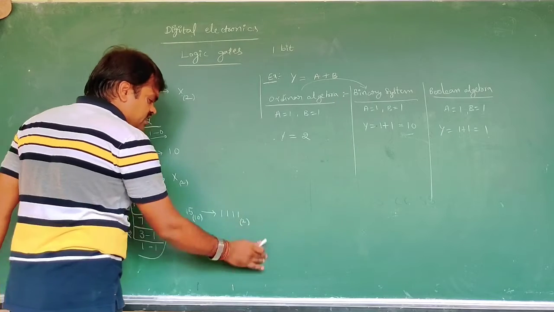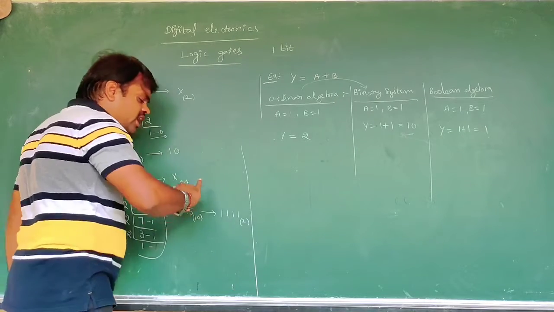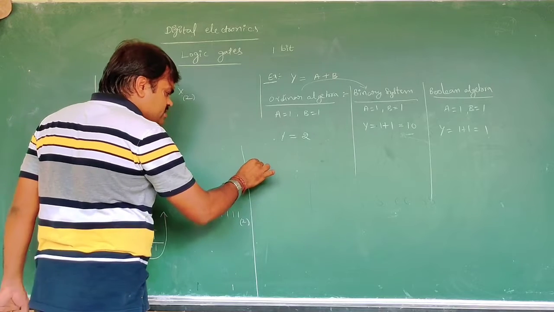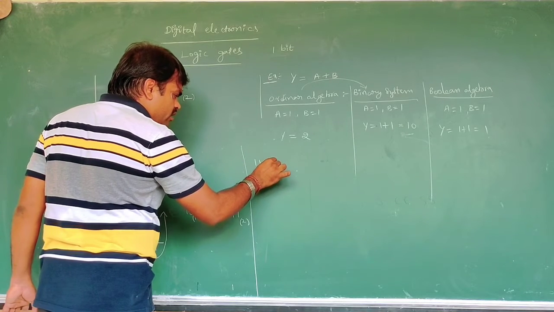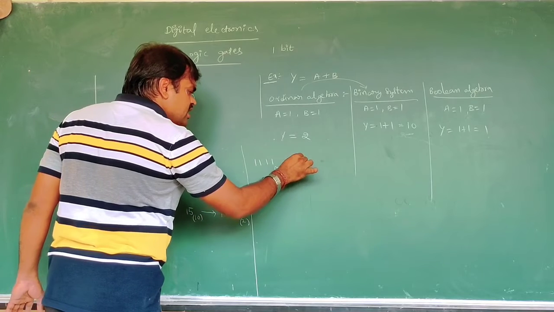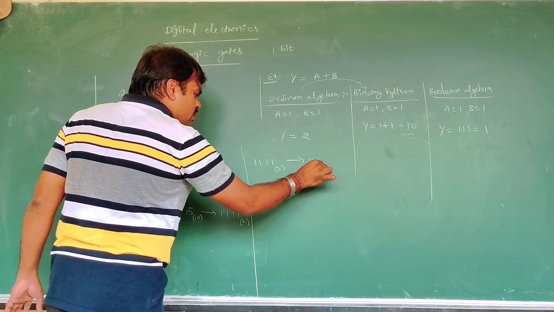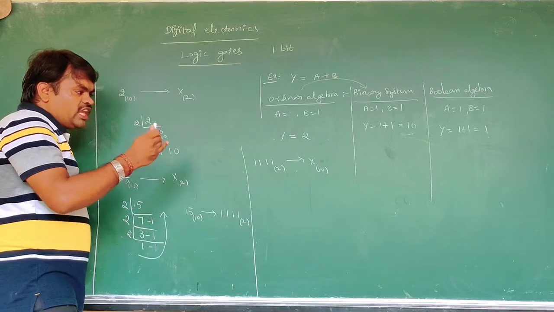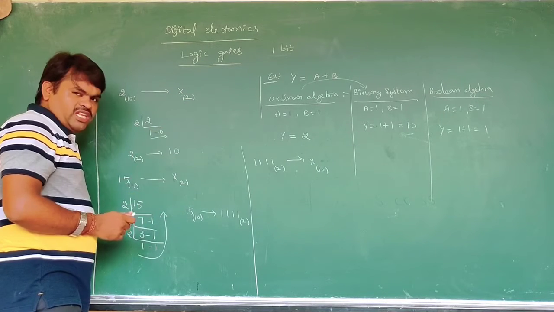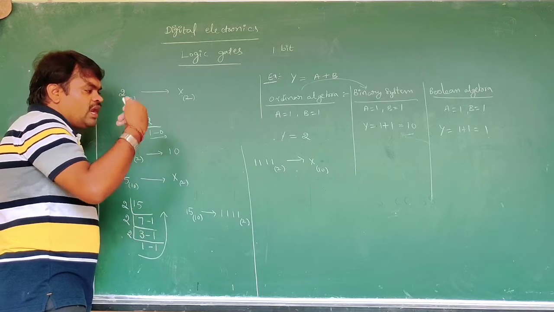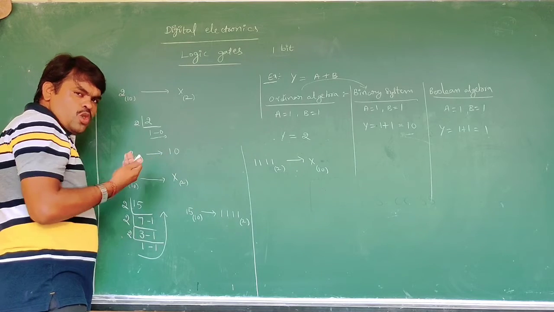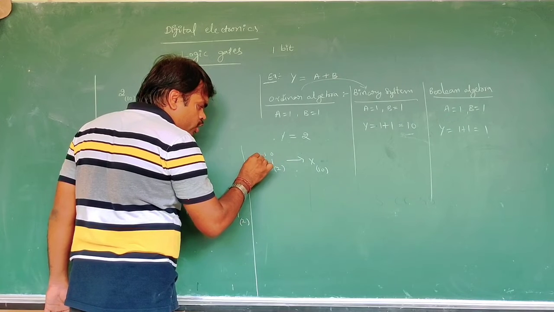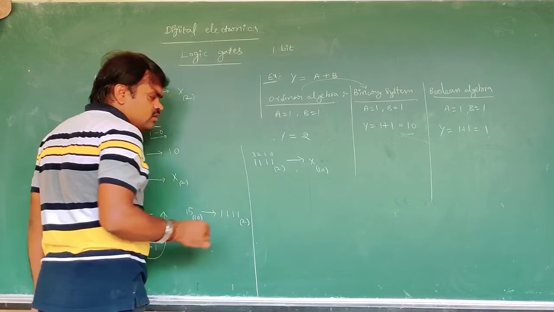Now here we can see binary to decimal. You can understand this very easily. Take 1 1 1 1, which is binary, and convert it into decimal. How? In the binary number we give place values from right to left, from the right bit to the left bit: 0, 1, 2, 3.